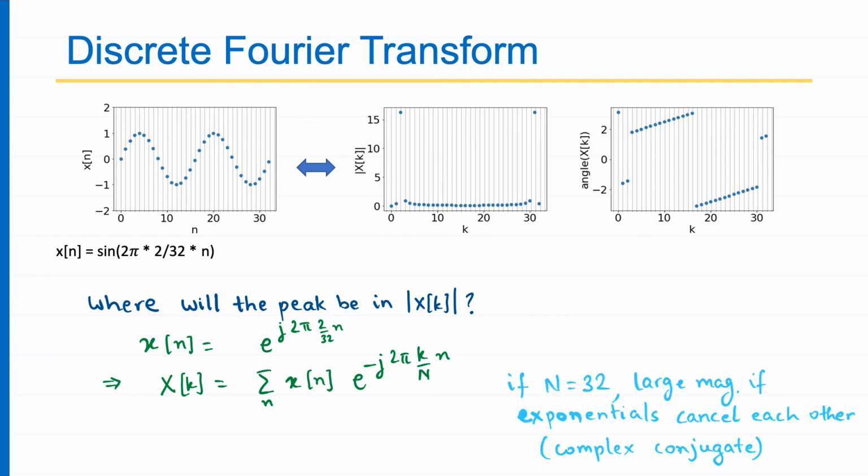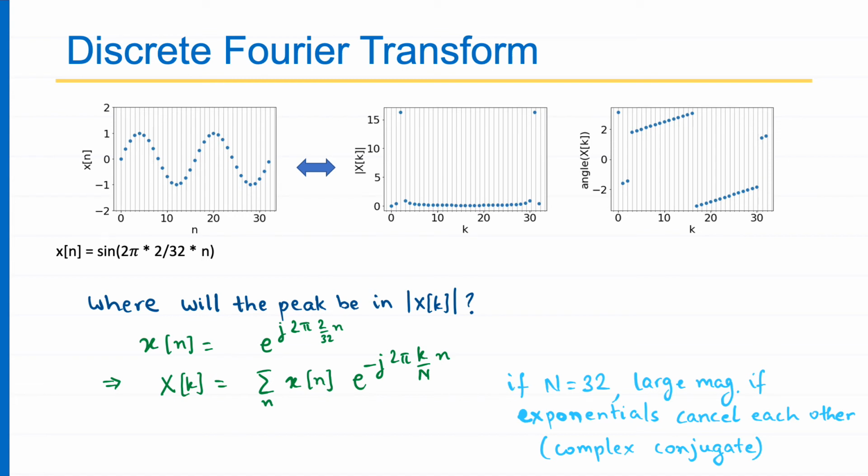Capital N is what I am choosing, because capital N is the NFFT, the Fourier transform length. So if my capital N is 32, then a large magnitude will appear whenever the exponentials cancel each other, right?